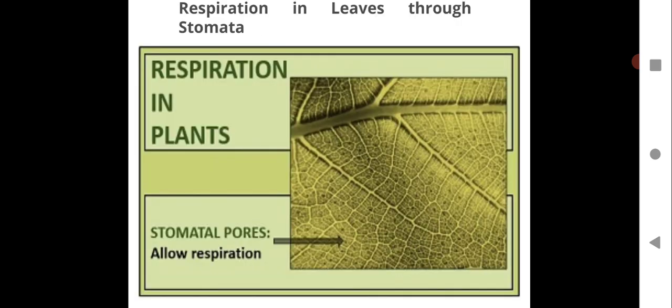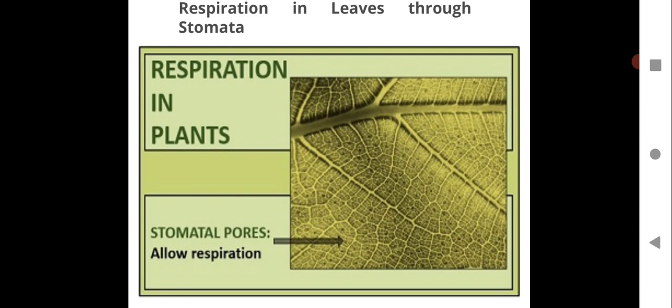Now let us see respiration in leaves through stomata. So we have seen how stems do respiration and how roots take up air. Let us see leaves. Here leaves have stomata, which is extremely important for us to understand the process of respiration in the leaves. Leaves are a very important part of the plants, where the plants respire with the help of the stomata present in the leaves.